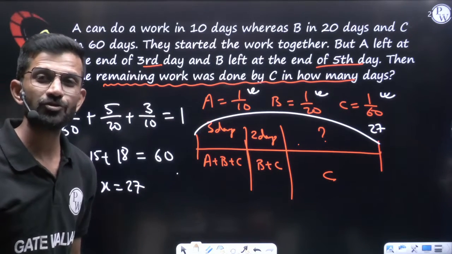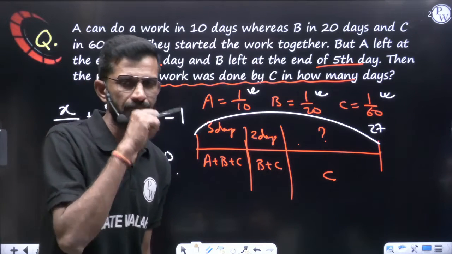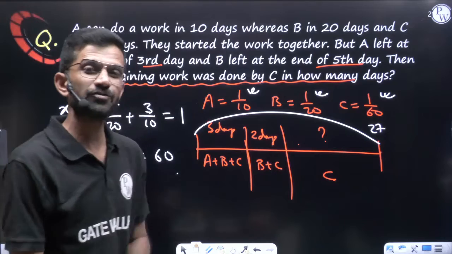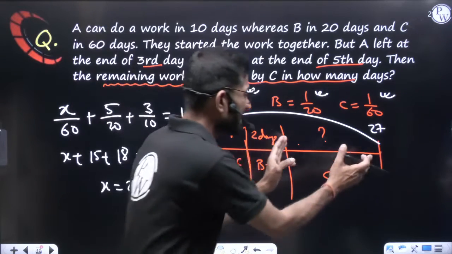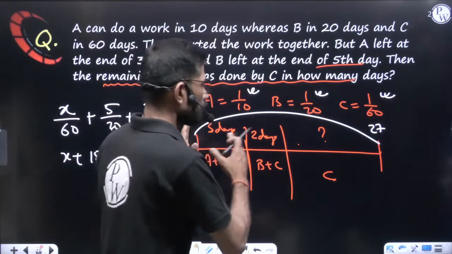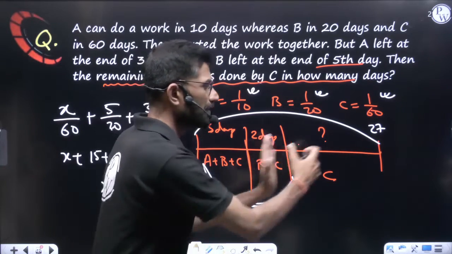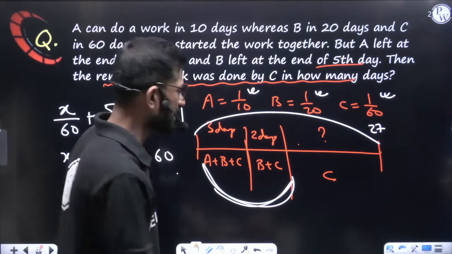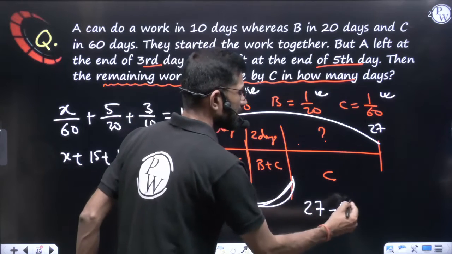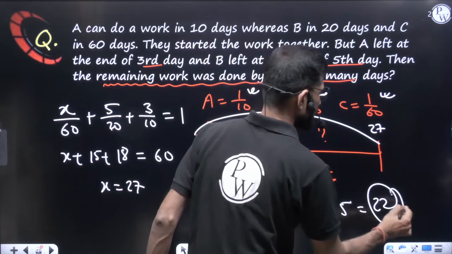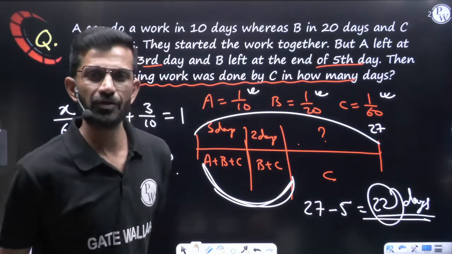They are not asking you total number of days. What they are trying to ask here? They are asking you, C did the remaining work in how many days. So from this 27, if you remove these first 5 days, you will get the days C did the remaining work. So your answer will be 27 minus 5. C did the remaining work in 22 days. This is your answer. With the equation directly you can do it.